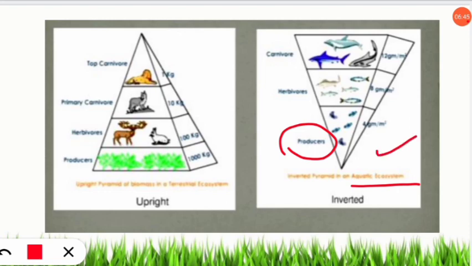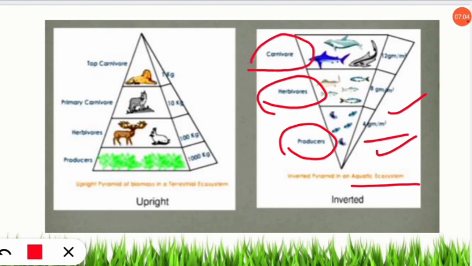Why is it written meter cube? Because we have discussed, we will consider volume if we are taking the ocean. So here biomass per volume, that is 4 gram per meter cube of phytoplanktons are present, which are eaten by herbivores, which have the biomass of 8 gram per meter cube. Then they are eaten by carnivores, the secondary consumers, which have the biomass, that is the total weight of all the seals, whales and all, that is 12 gram per meter cube.